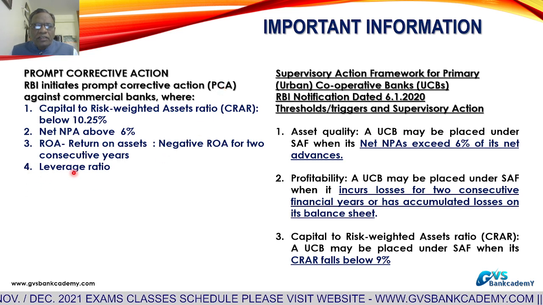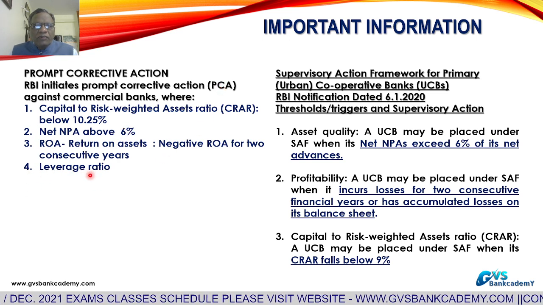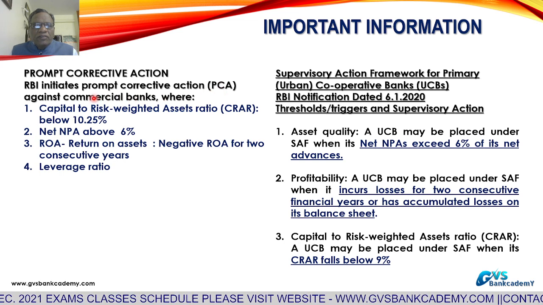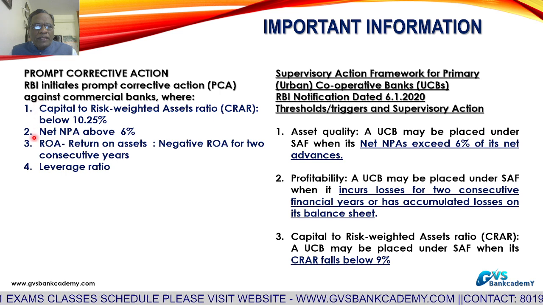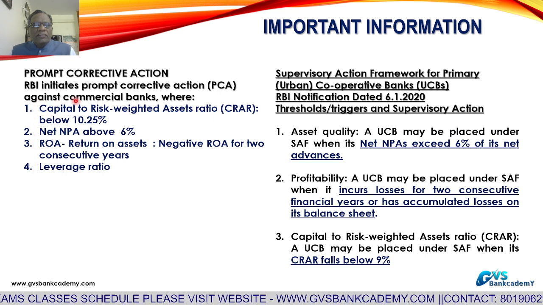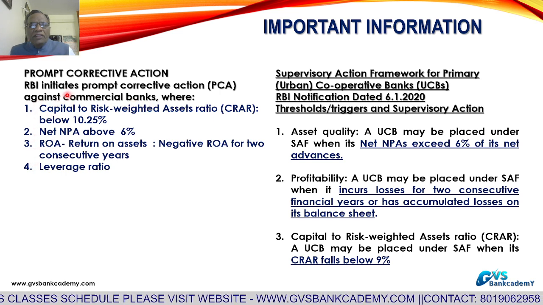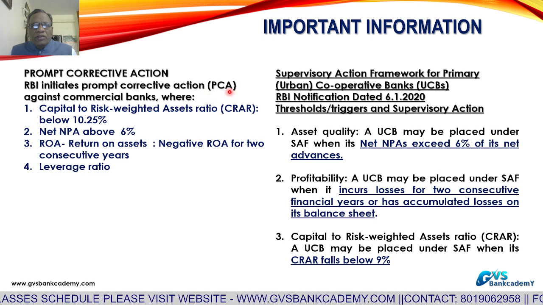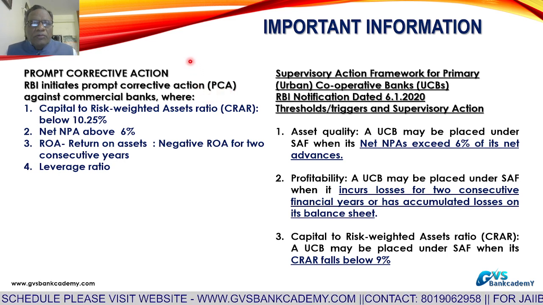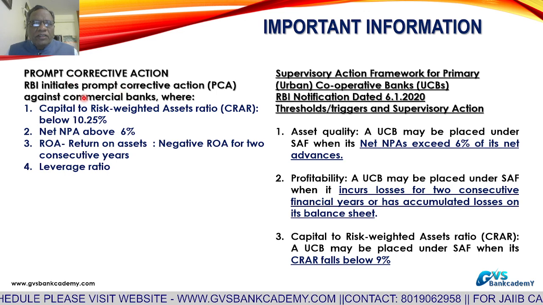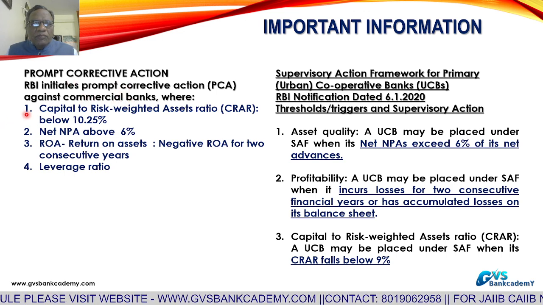The fourth point is the leverage ratio, which is one of the points for considering a bank under PCA. These are the 4 points against commercial banks. RBI can initiate PCA, prompt corrective action, against commercial banks. This is the PCA concept against commercial banks, 4 points.